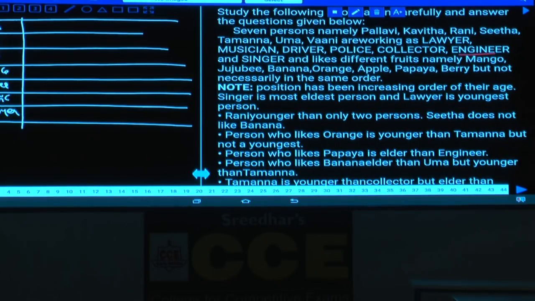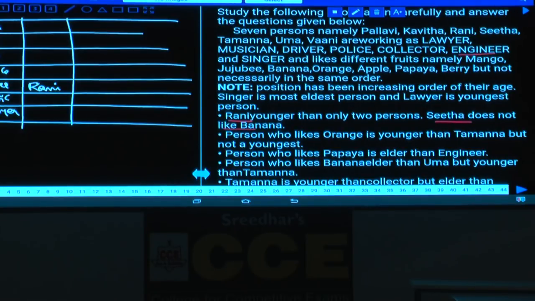Then condition number 1. Rani is younger than how many people? Rani is younger than exactly 2 people. As Rani is younger than exactly 2 people, hence Rani is the driver. Are you following this one or not? Then next one.